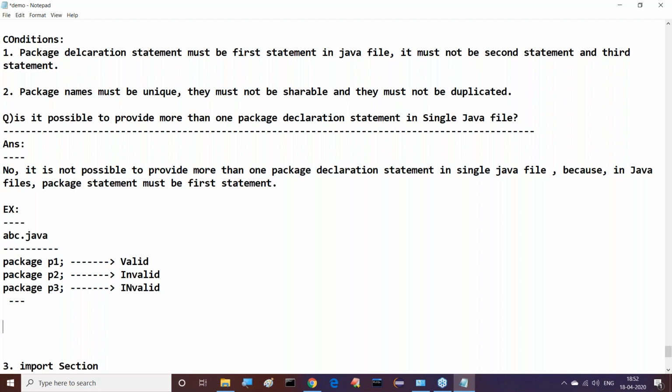Why? Because they are not first statements. Only the package declaration statement that is the first statement is valid. The remaining ones are invalid. This is exactly the condition here. Next, there is one more point here we have to observe clearly.